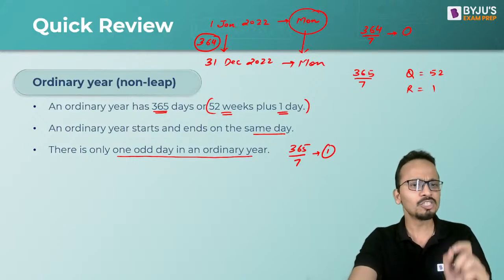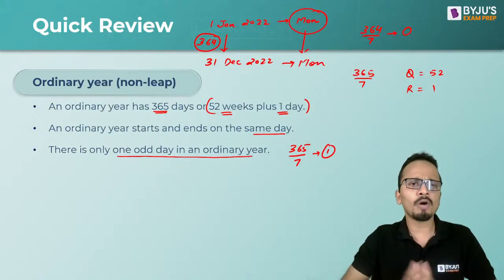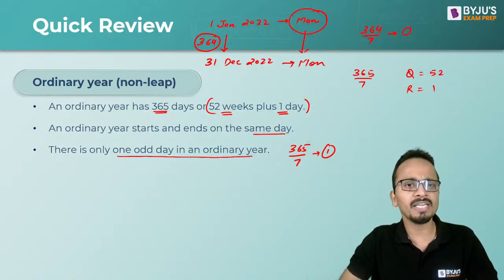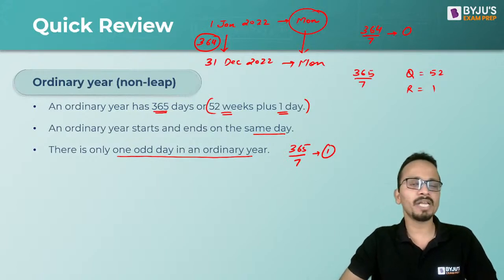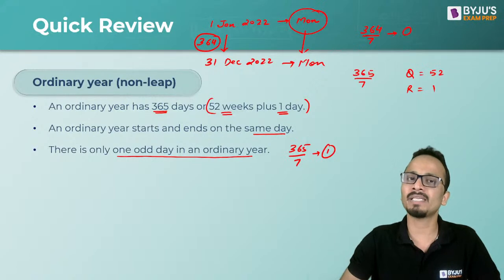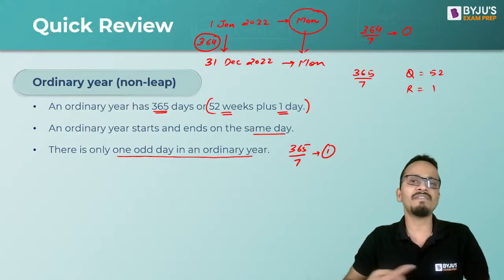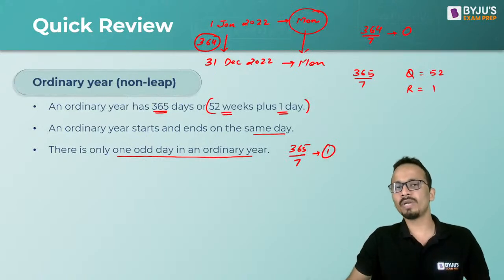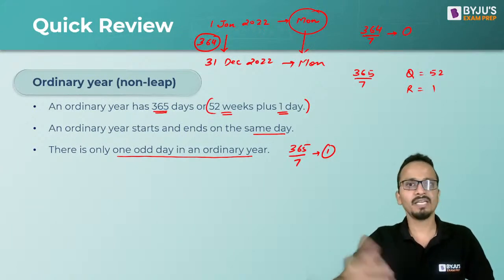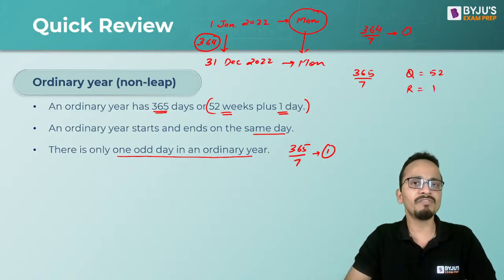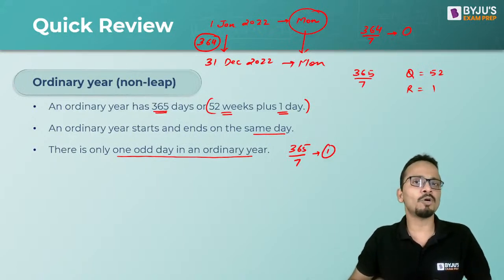Okay, let's continue. So there is only one odd day in the ordinary year. Now friends, this entire topic of calendars is based on finding the number of odd days. Number of odd days is basically the remainder obtained when the number of days is divided by 7. Why do we divide by 7? Because we have 7 days in a week and after every 7 days, the day will repeat. So if today is a Wednesday, yes, today is a Wednesday, then after 7 days, it will be a Wednesday. After 14 days, it will be a Wednesday. So if I keep on adding days in multiples of 7, the day will keep on repeating.